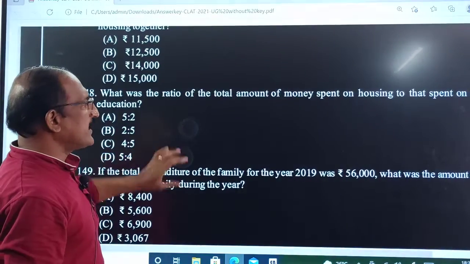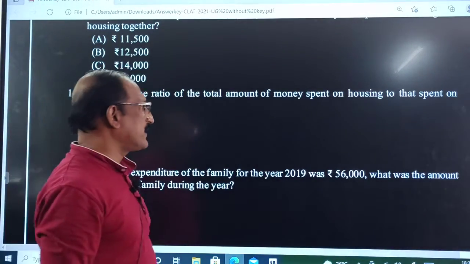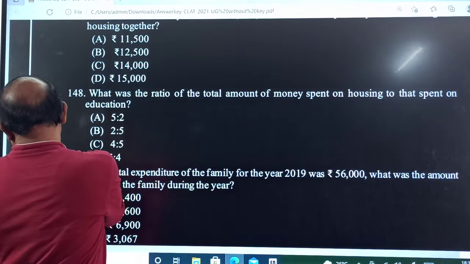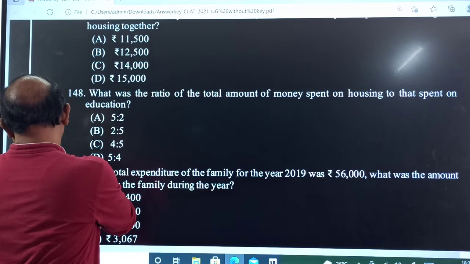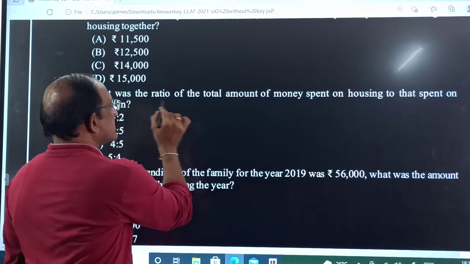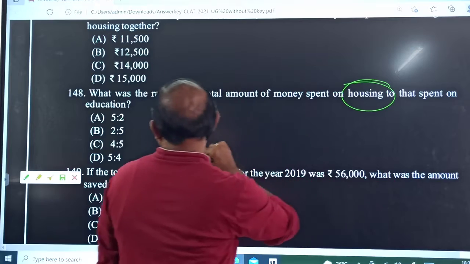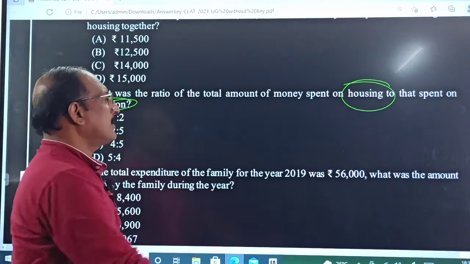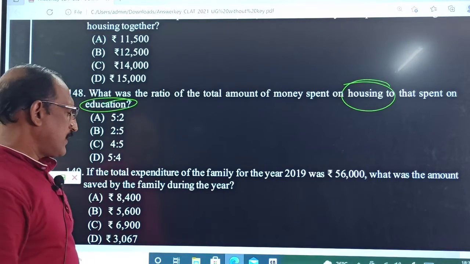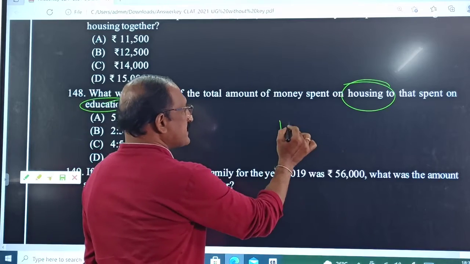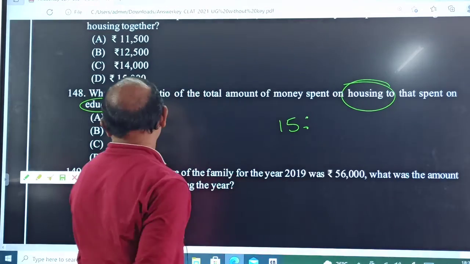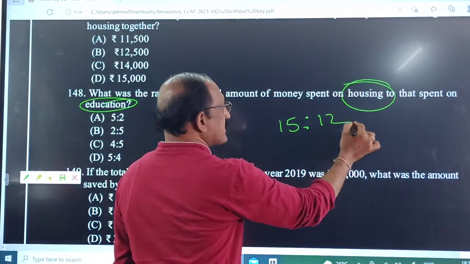Now they ask for a ratio: the ratio of money spent on housing and education. Housing is 15% and education is 12%.